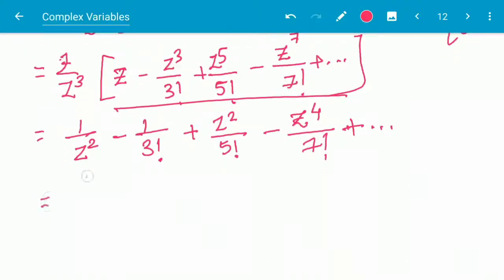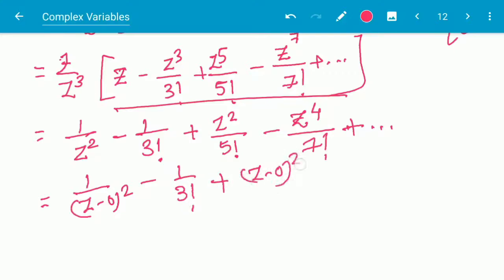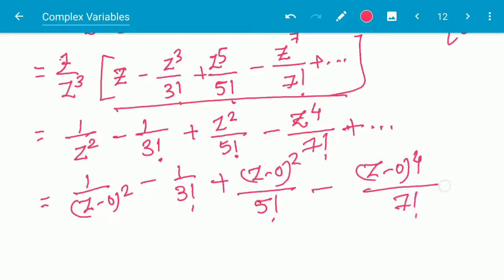I can also write this as (z minus 0) square by 5 factorial minus (z minus 0) to the power 4 by 7 factorial.